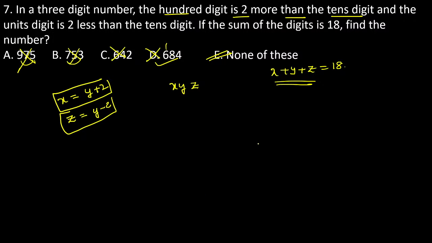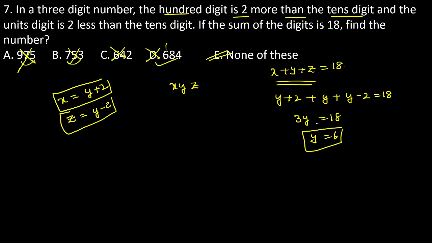If you want to go with the procedure, you just substitute. So what is the substitution? X becomes Y plus 2, the Y value take it as a constant, and Z can be considered as Y minus 2, and the sum becomes 18. Now see, 3y is exactly equal to 18, then Y becomes 6. If Y is 6, X becomes 8 and Z becomes 4. Now the answer becomes 864, the perfect number. So the answer is none of these.